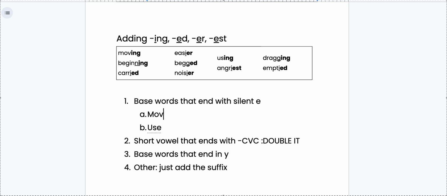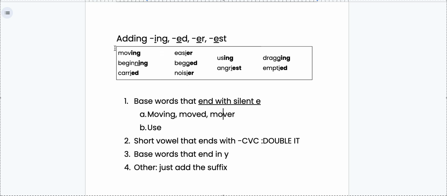So I'm dropping the E and adding ing. That makes moving. If I have the word move again, I drop the E and I add ed. That says moved. I'm going to type the word move again. I'm going to drop my E and add er. That says mover. And then movist is not really a word, so I'm just going to leave it there. So remember, when you have a word that ends with silent E, all you do is drop that E and add the suffix you need to add.